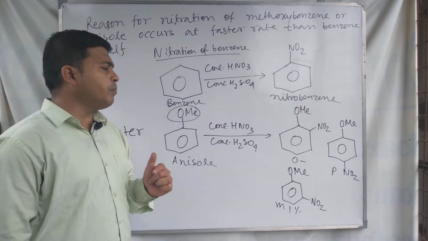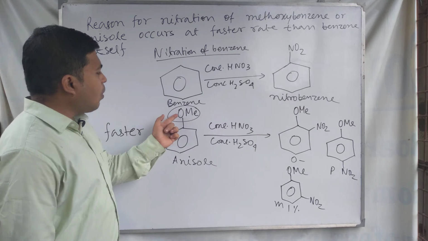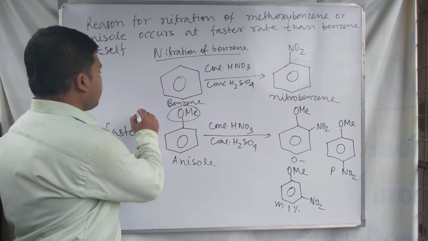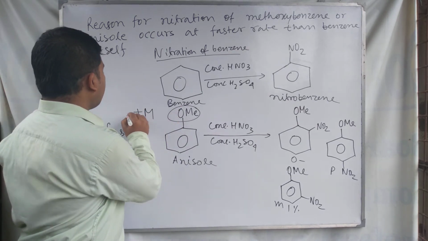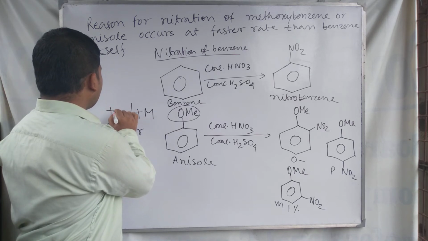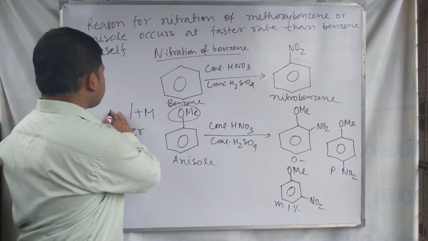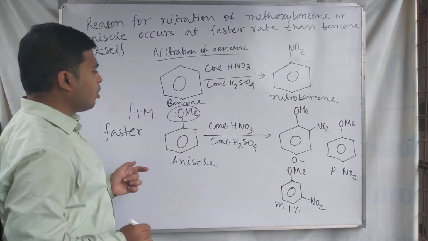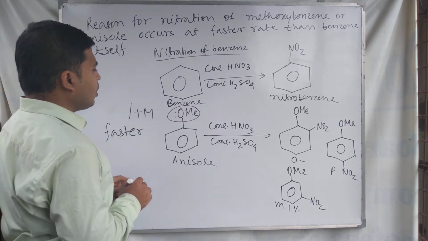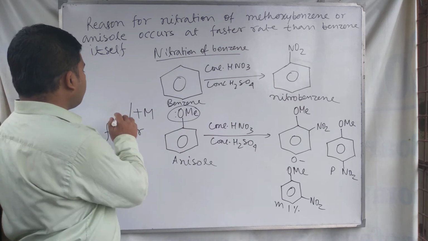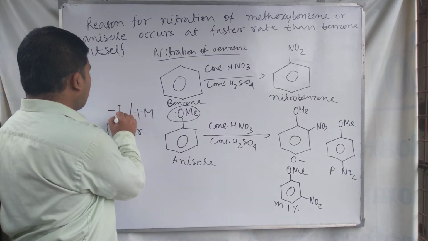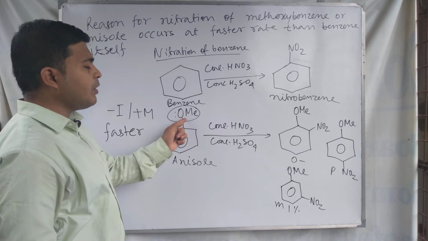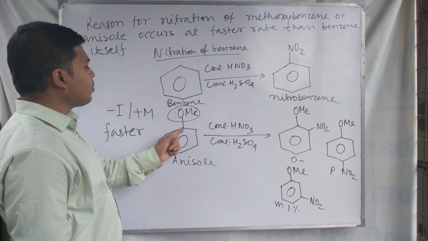In this case, the OMe group exerts a plus M effect with a small minus I effect, because oxygen is more electronegative than carbon.